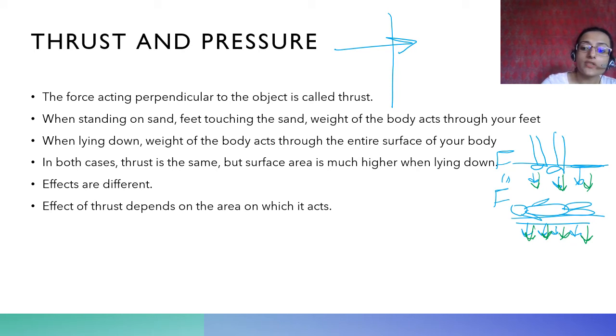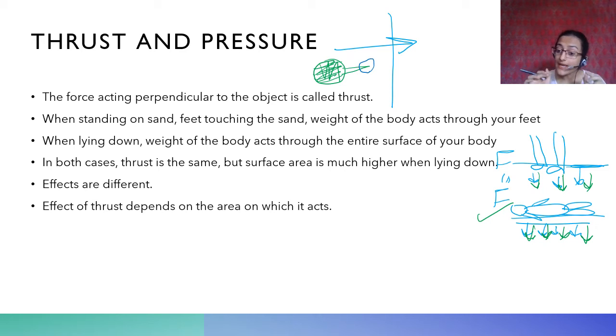That is why this is exactly the opposite of using a thumbtack. It is the same force acting on this big surface area and acting on this small surface area. It goes from here to here, and through this small surface area the effect becomes much larger.